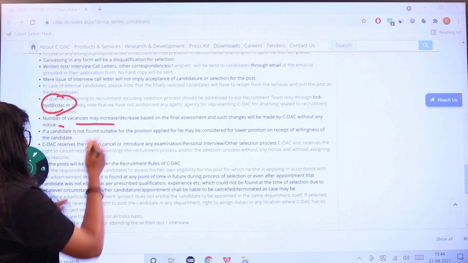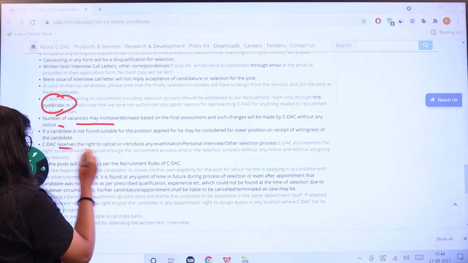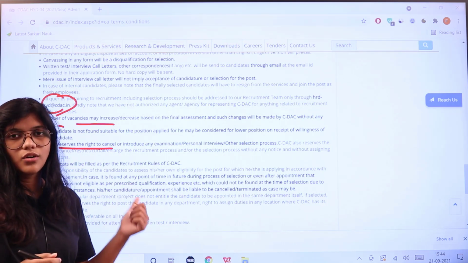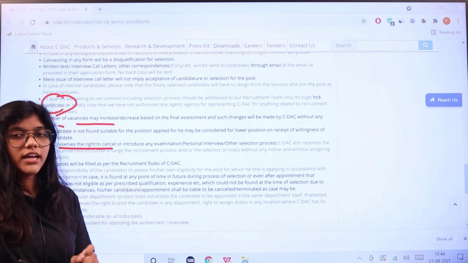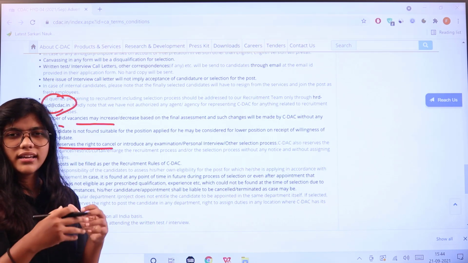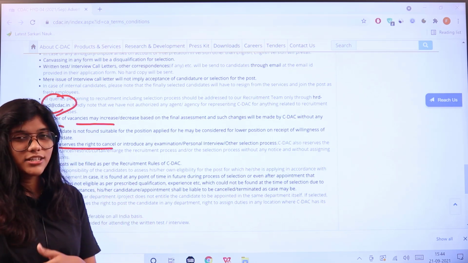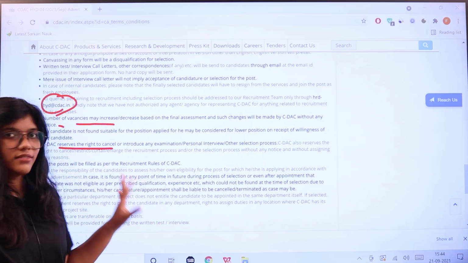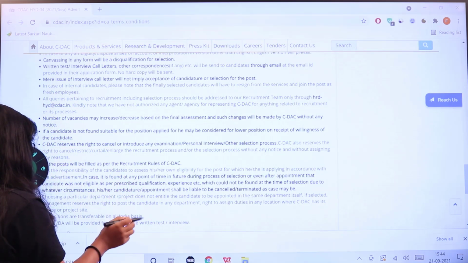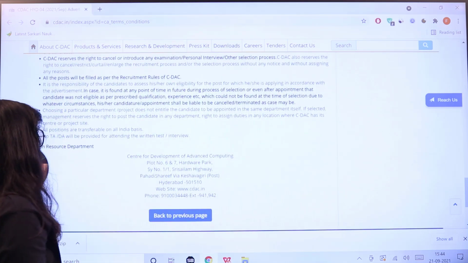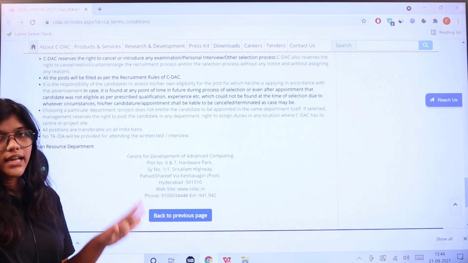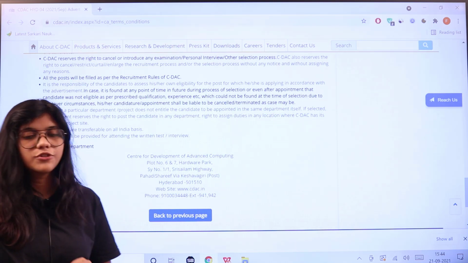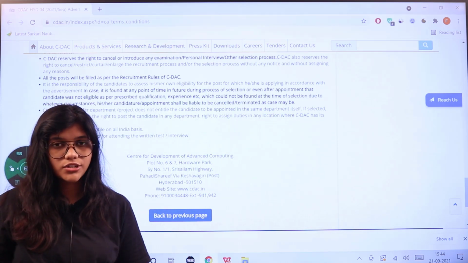Number of vacancies may vary from time to time, and you also make sure that all of the updates and latest information regarding procedures and cancellations or any of the updates will be intimated only in this official website itself. Read all of the details and then proceed to apply. Any other allowances will not be provided to the candidate to attend the written test or the interview. All the positions are transferable all over India. So if you are interested only, then apply.